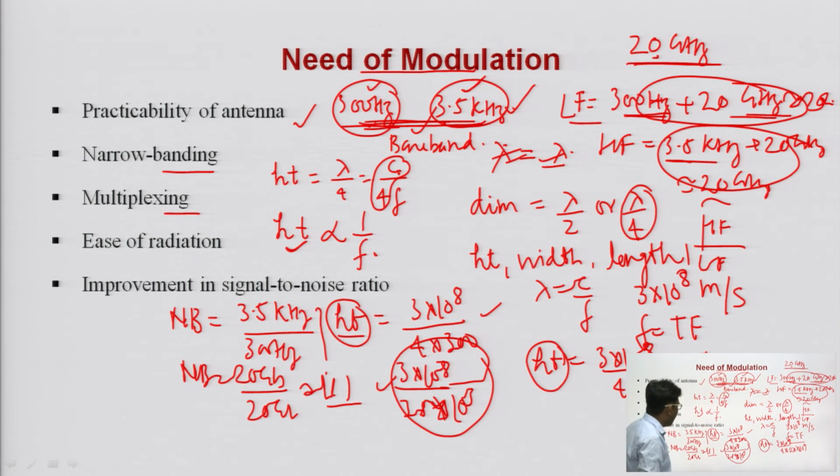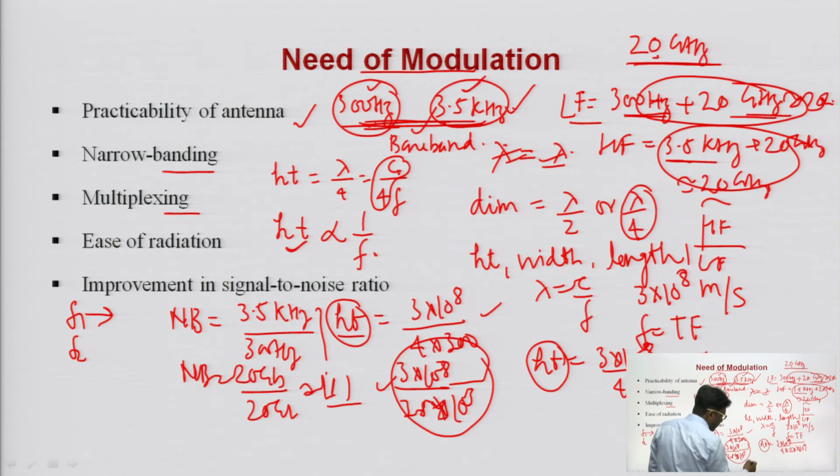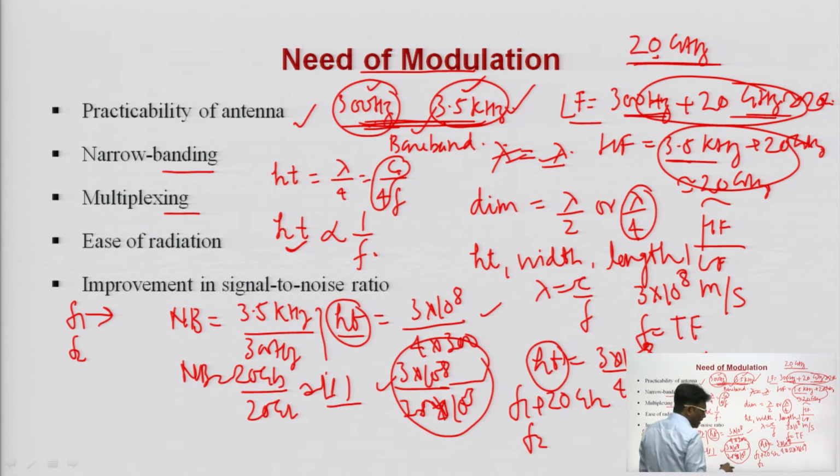But suppose I have two students whose frequency ranges are f1 and f2, and obviously f1 and f2 are the same because their frequency components lie between 300 hertz and 3.5 kilohertz. I translate the first student's frequency range to a different carrier frequency range using a 20 gigahertz carrier, and the other student's range to another one.